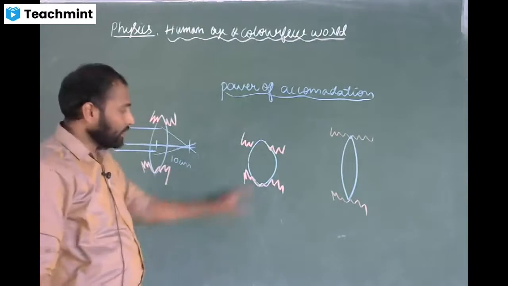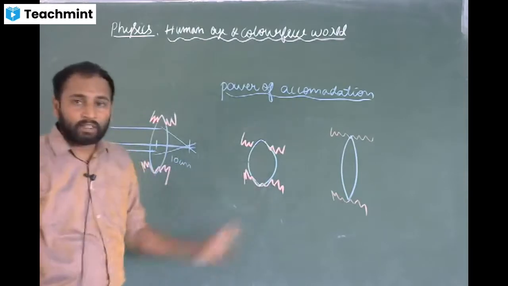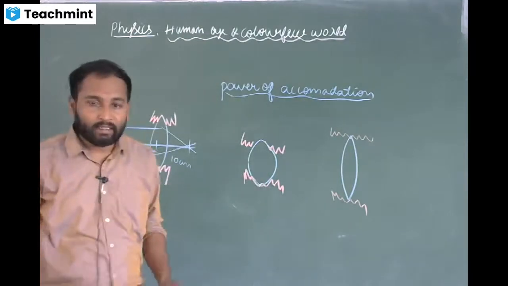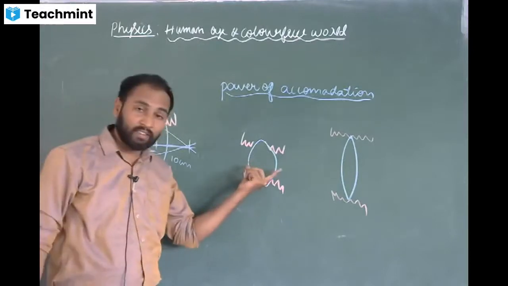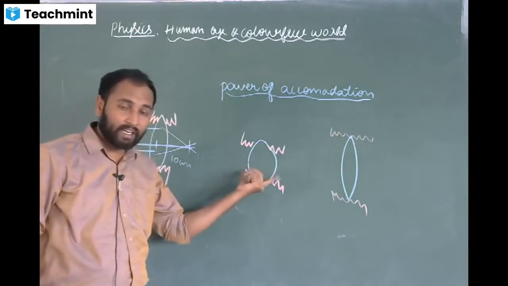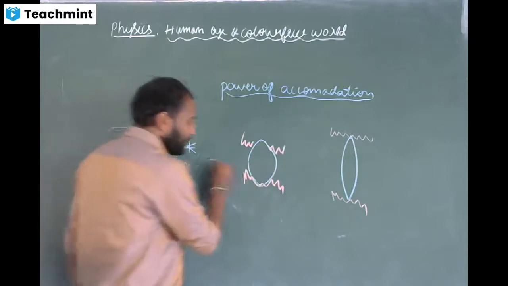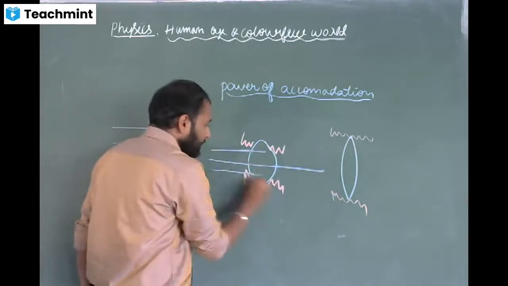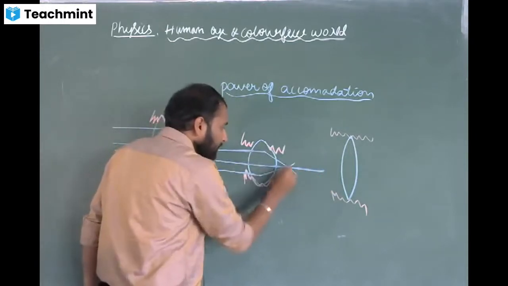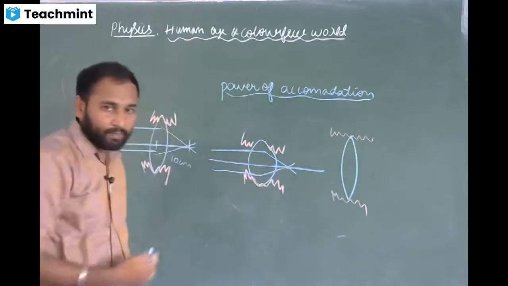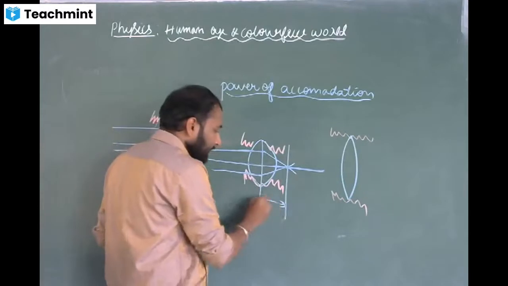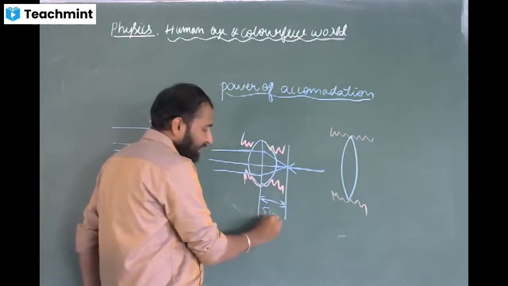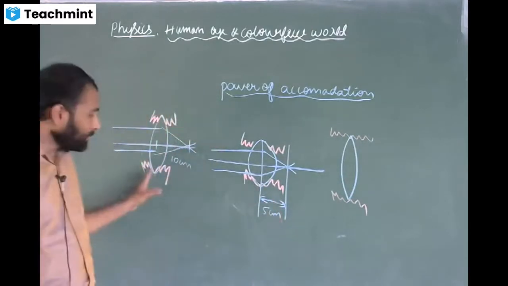Now in the second case, the ciliary muscles are contracting. As the ciliary muscles contract, the curvature of the lens increases. As the curvature of the lens increases, what happens? The focal length decreases. So that means the focal length of the lens decreases to 5 centimeters. So for normal it is 10.